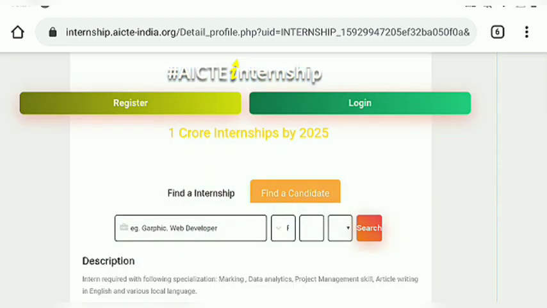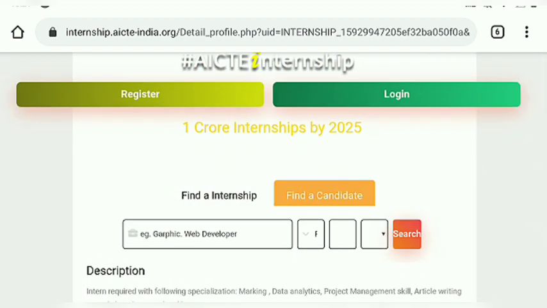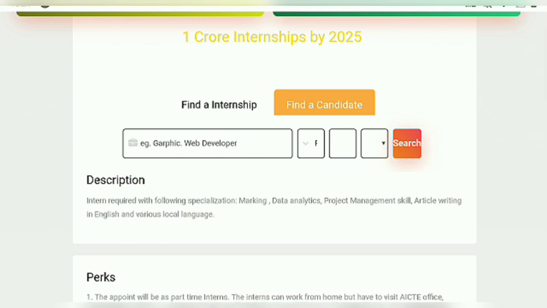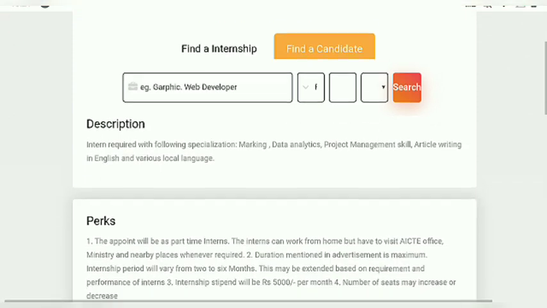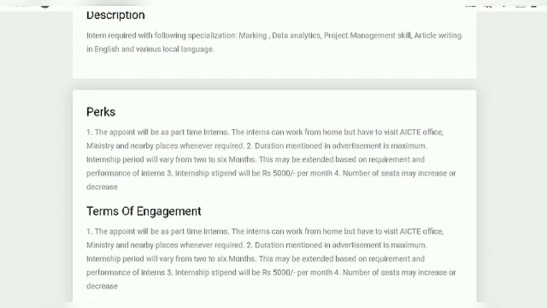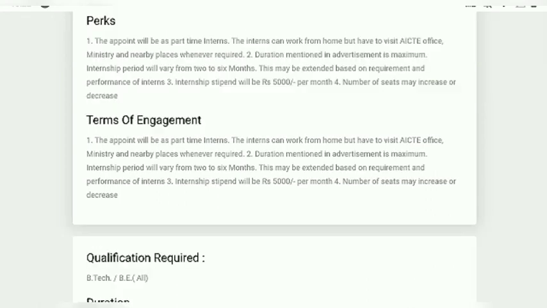And what you need for applying for this is marketing skills, analytics skills, and knowledge of English, meaning you are fluent in English, and you also need article writing skills in English and other Indian languages. You get a stipend of rupees 5,000. And there are also some terms of engagement, that the duration of the internship may vary.